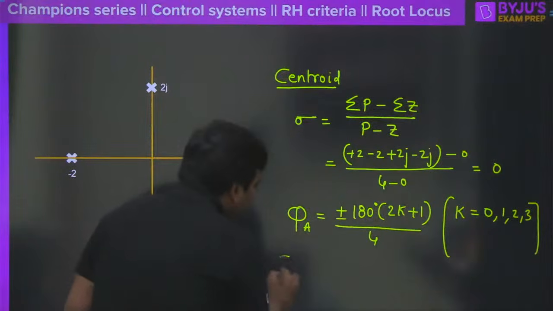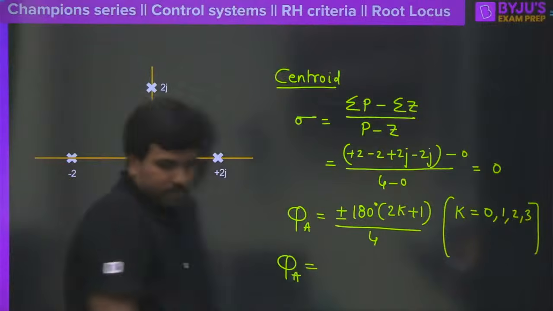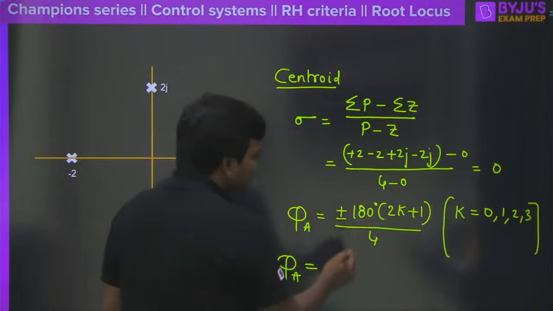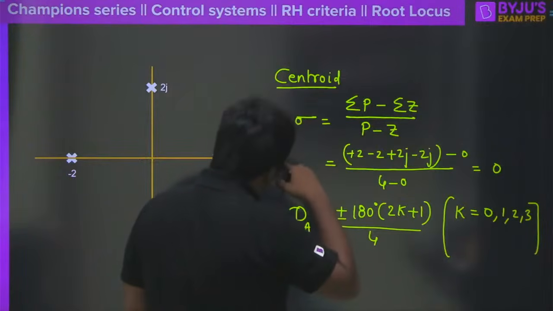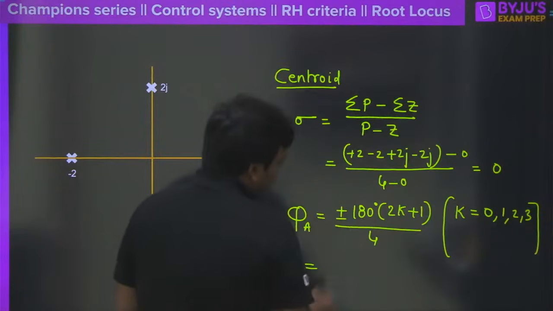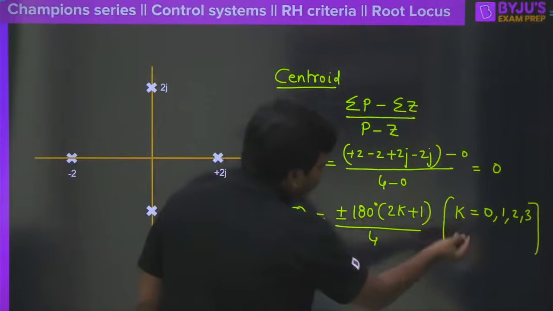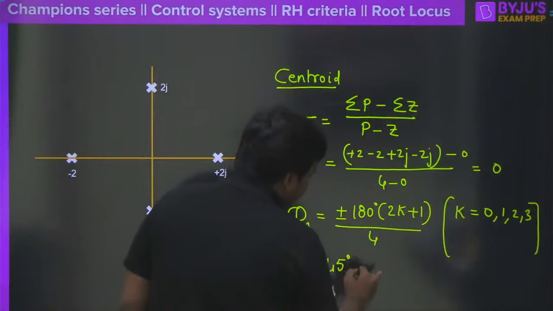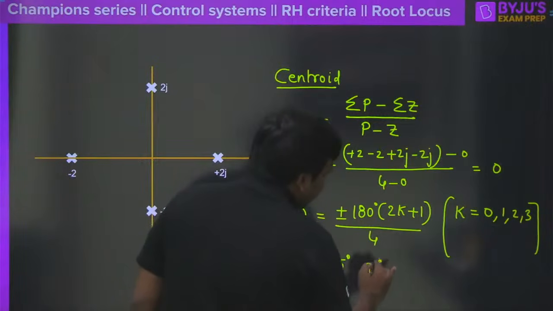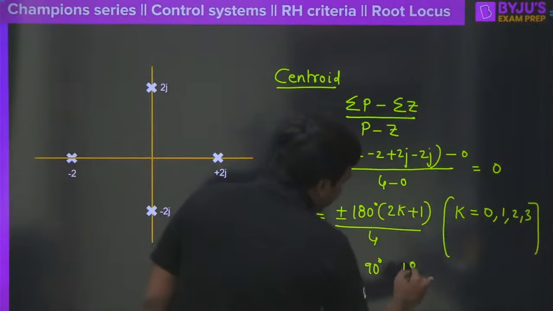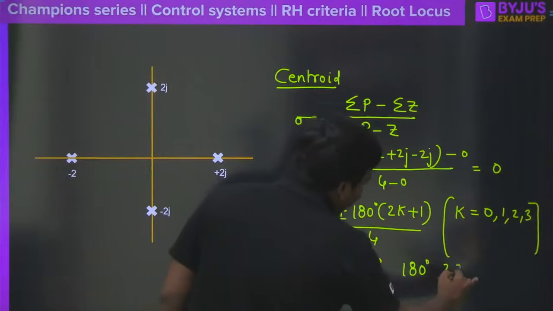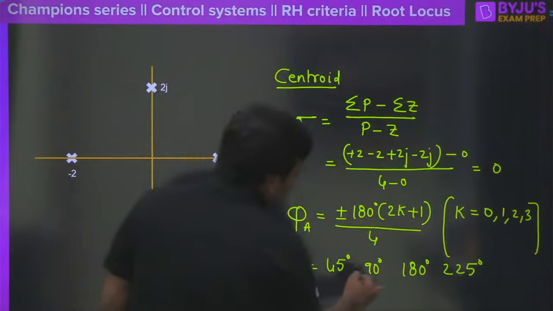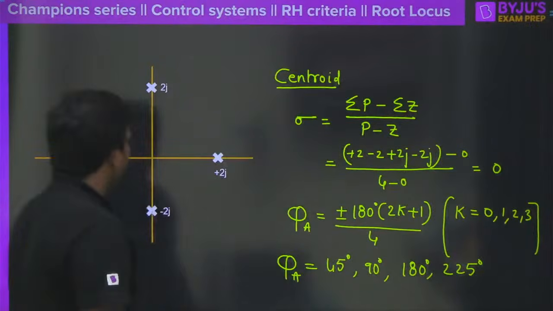Now can you tell me the angle of asymptotes? Any one of you? Please help me here. What is the angle of asymptotes here? The angle of asymptotes is equal to 180 divided by 4, that is nothing but plus or minus 45 here, right? So 45 into 0, 45. I think you will have 45 degrees and 90 degrees here, and then 180 degrees and then 225 here, correct?